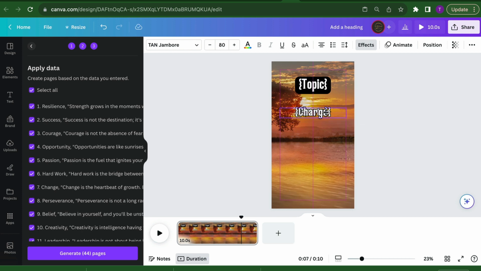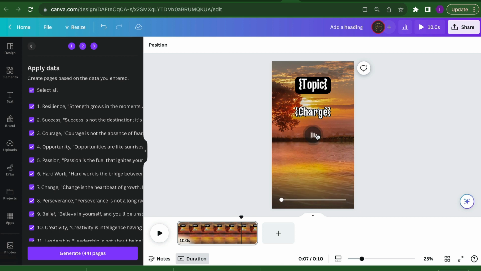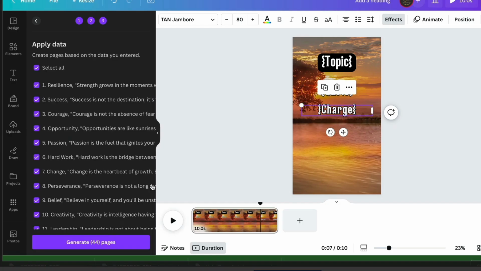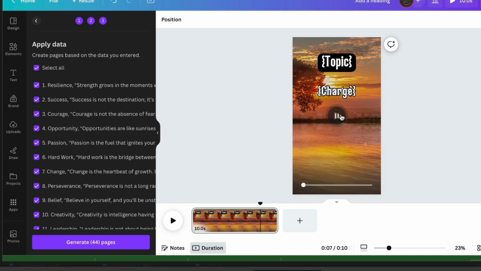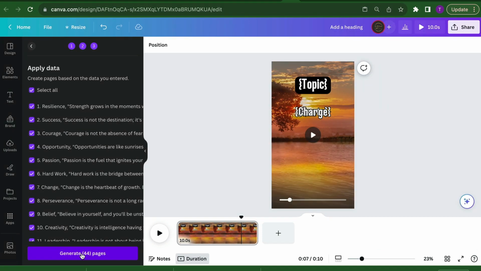All right, so what I'm doing now is putting the word charge over the word quote, because again, we want the quote, whatever it is, to come first, and then the charge. Okay, so now I'm going to hit generate 44 pages. And again, it should have been 50. I'm not sure why we got 44.